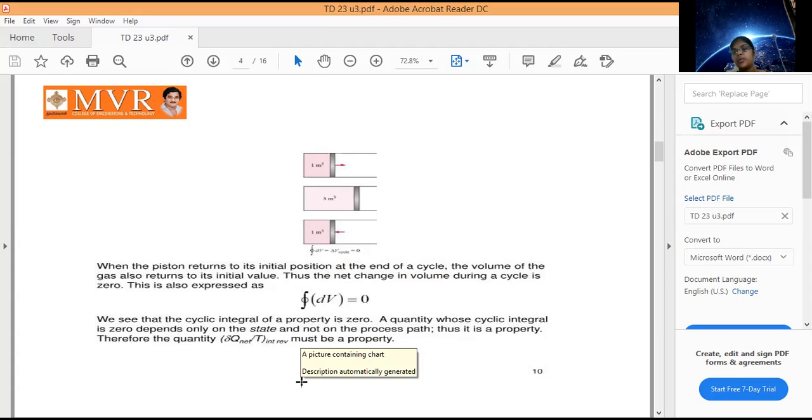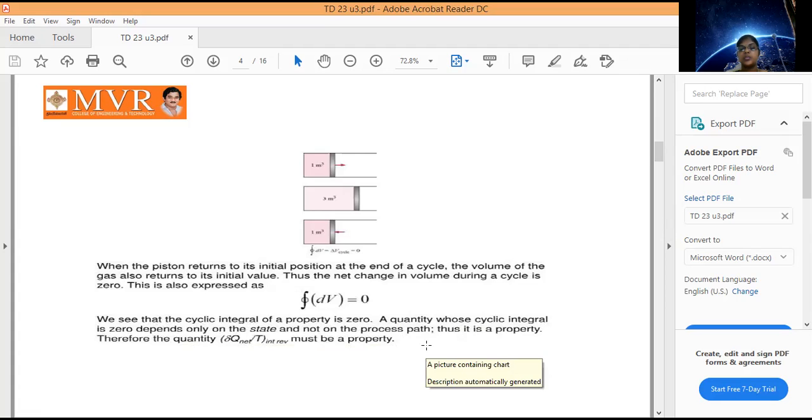In the case of a steam power plant, our work is not equal to 0. But in the case of a piston-cylinder taken through a cycle, our properties like volume, pressure and temperature all have a cyclic integral equal to 0. We see that the cyclic integral of a property is 0. A quantity whose cyclic integral is 0 depends on the state and not on the process path. What a state and a process are, we already discussed in the previous classes.